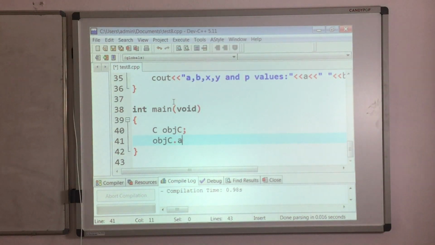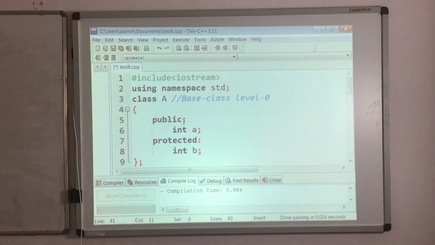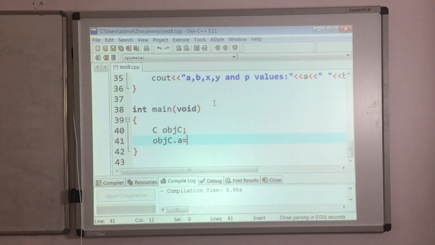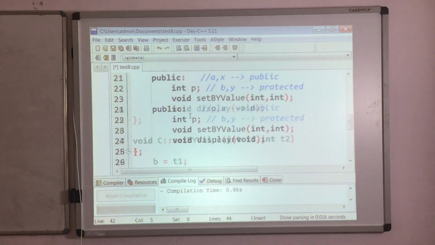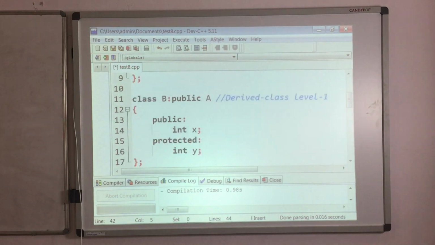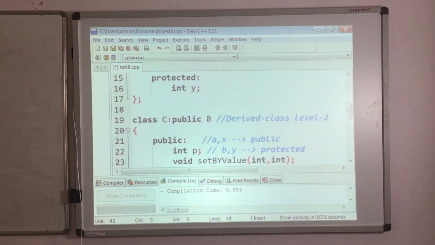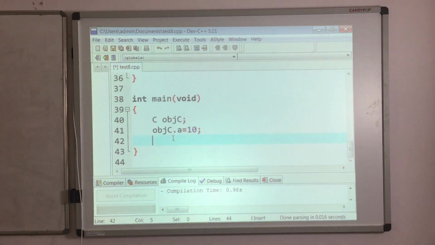So this A is public in A class, clear. That value I am assigning as 10. Then we have X as public in B class. First we will initialize all the public data members because we can access them directly, without the help of any member function. So that's what we are doing right now.